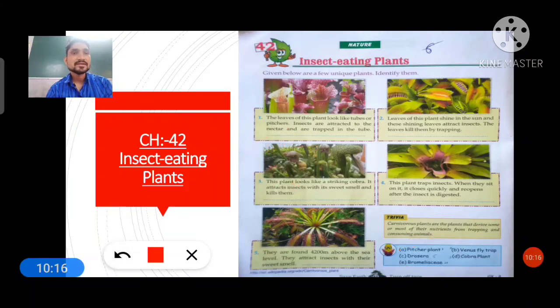So remember this thing. Now question number 5 is there. They are found 4,200 meter above the sea level, यानी कि सी लेवल से आपको 4,200 लेवल पर ये प्लांट्स दिखने को मिलेंगे. They attract insects with their sweet smell, यानी कि ये प्लांट भी स्वीट स्मेल अपनी फ्रेग्रेंस फैलाएगा एयर में, और insects will attract towards it and get trapped. So the answer you have to choose is Drosera. Okay students, understood? I hope you understood this chapter very well.